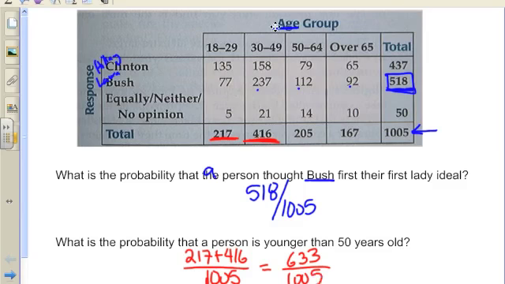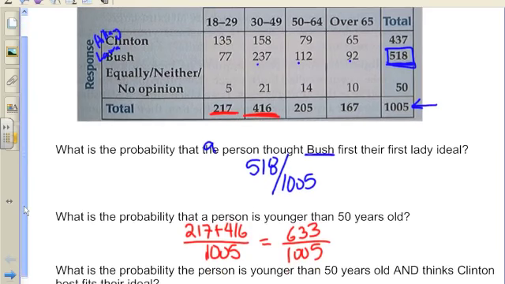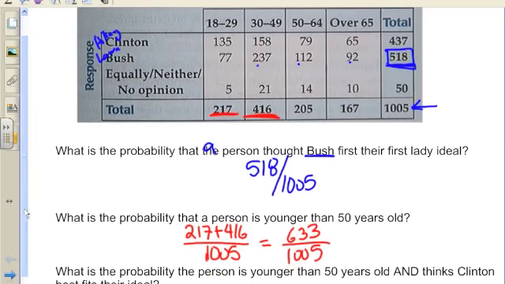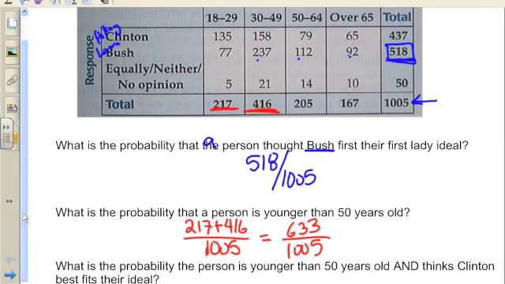That's great. Let's do one more. What is the probability that the person is younger than 50 and thinks Clinton best fits their ideal? OK, so I'm going to move this to a different color. They have to be under 50, and they have to have clicked Clinton. So I'm looking at these people on the Clinton row.